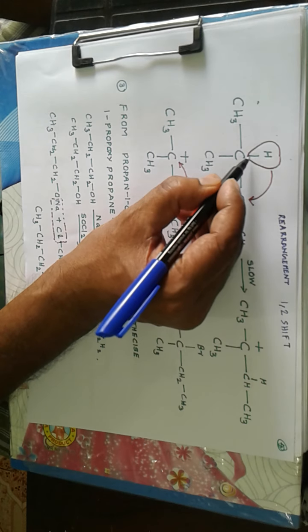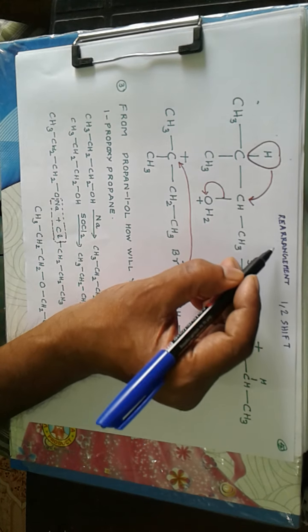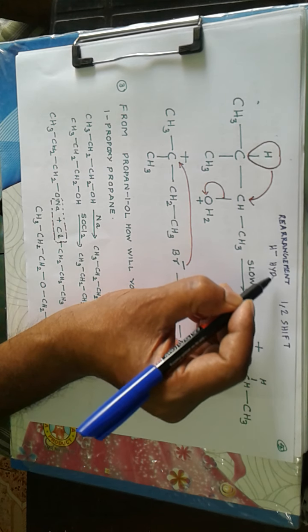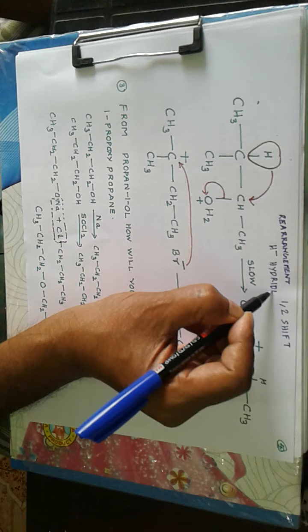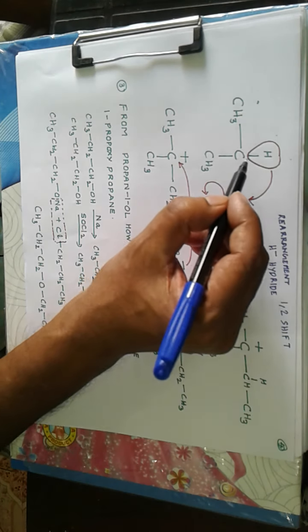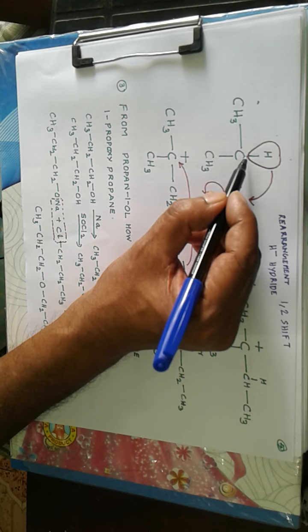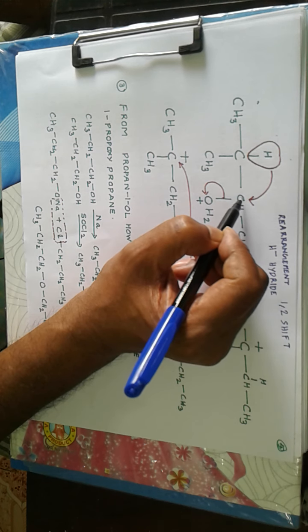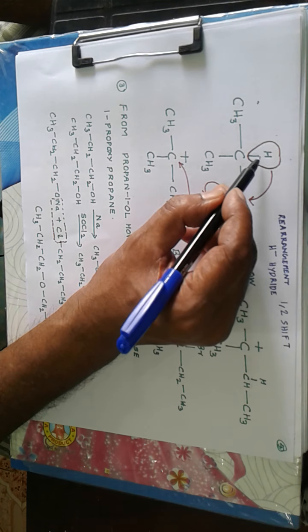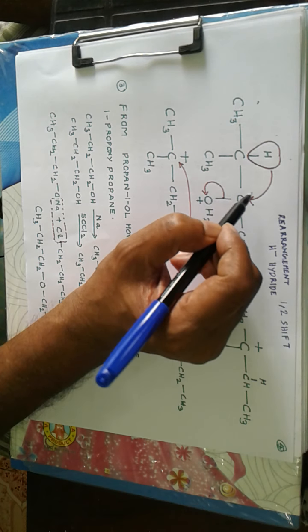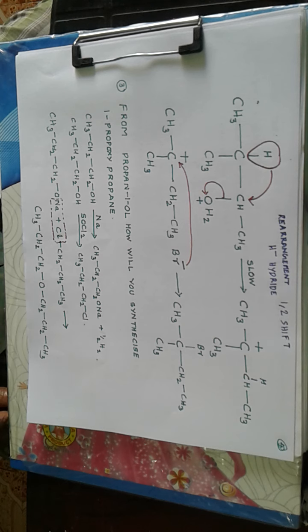And here hydrogen, since it is taking up both the electrons, we expect a hydride ion. This hydride ion is never free. It first of all gradually withdraws this bond from this carbon and gradually forms a bond with this carbon. So at the same time, the hydrogen will be bonded to this carbon by a partial bond and this carbon by a partial bond. And that's a slow process. So migration occurs like that.